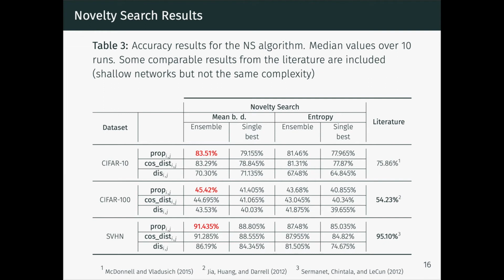Some of these results from the literature are better than our results. We have included them here because they are comparable to our results, in the sense that they also use shallow networks. But these networks are not the same complexity as ours, and these methods use a lot more fine-tuning than our methods. We point out that in the meantime we have considerably improved on these results shown here.